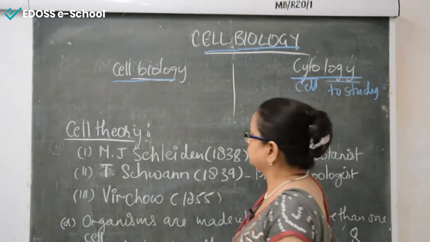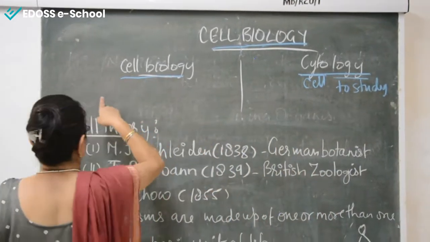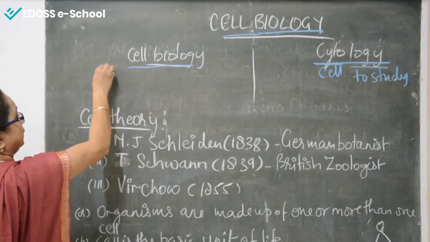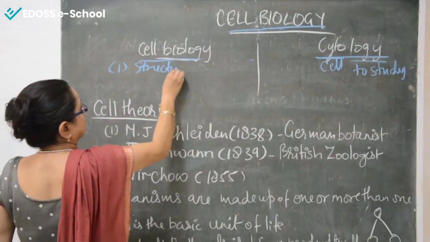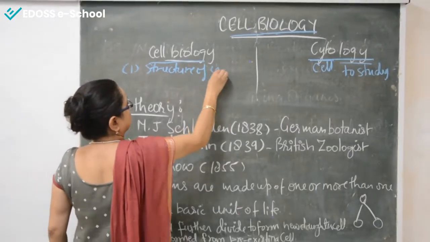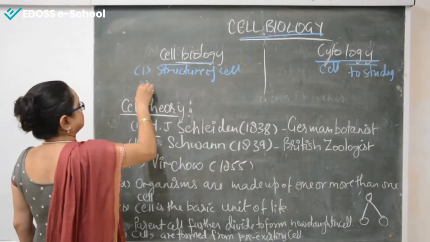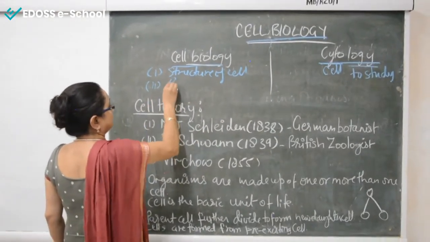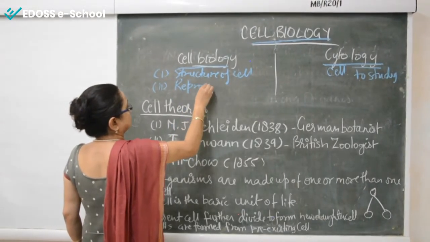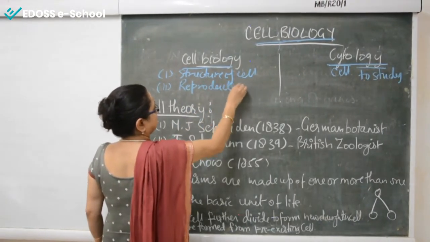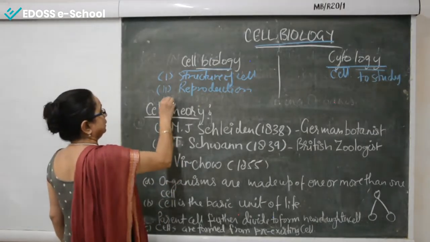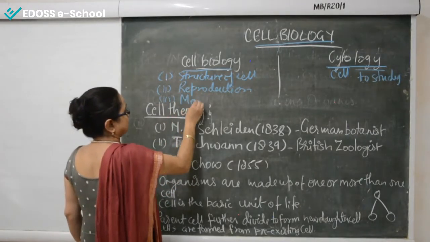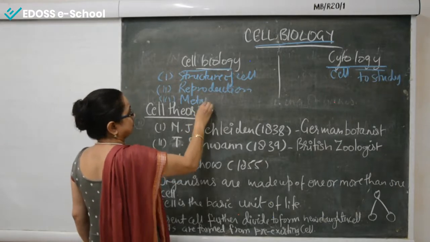In cell biology, we study the structure of the cell, the reproduction that takes place in the cell or the division of the cell. Here we study the metabolic activities that take place in the cell.